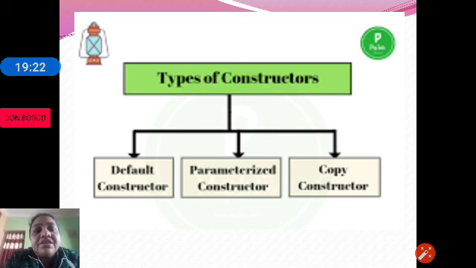Then we have another type of constructor called the copy constructor. The copy constructor will copy an existing object to a new object. The entire object is copied to another object. So in C++ we have three types: default, parameterized and copy constructor.